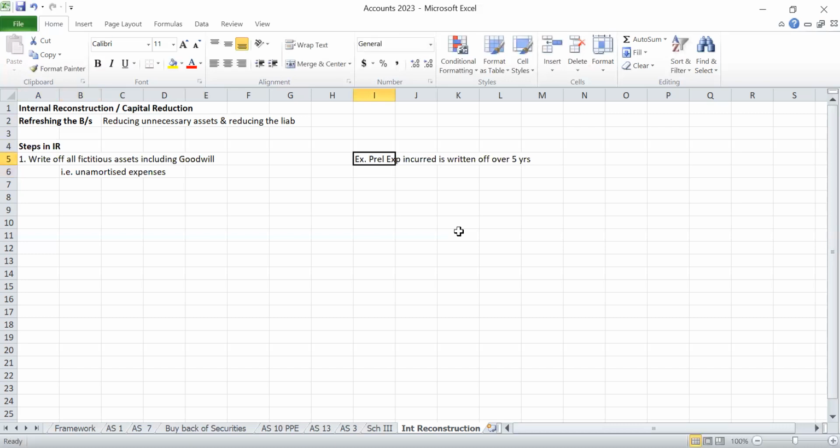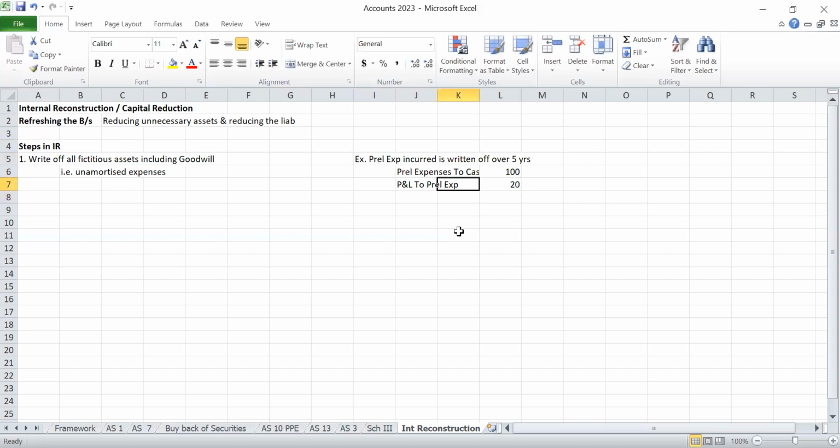Preliminary expenses means expenses incurred for incorporating a company. First we incur expenses, expenses account debit to cash, for example 100 rupees. If it is a normal expense, we will transfer it to P&L account. If it is preliminary expenses, this 100 will be written off over 5 years.